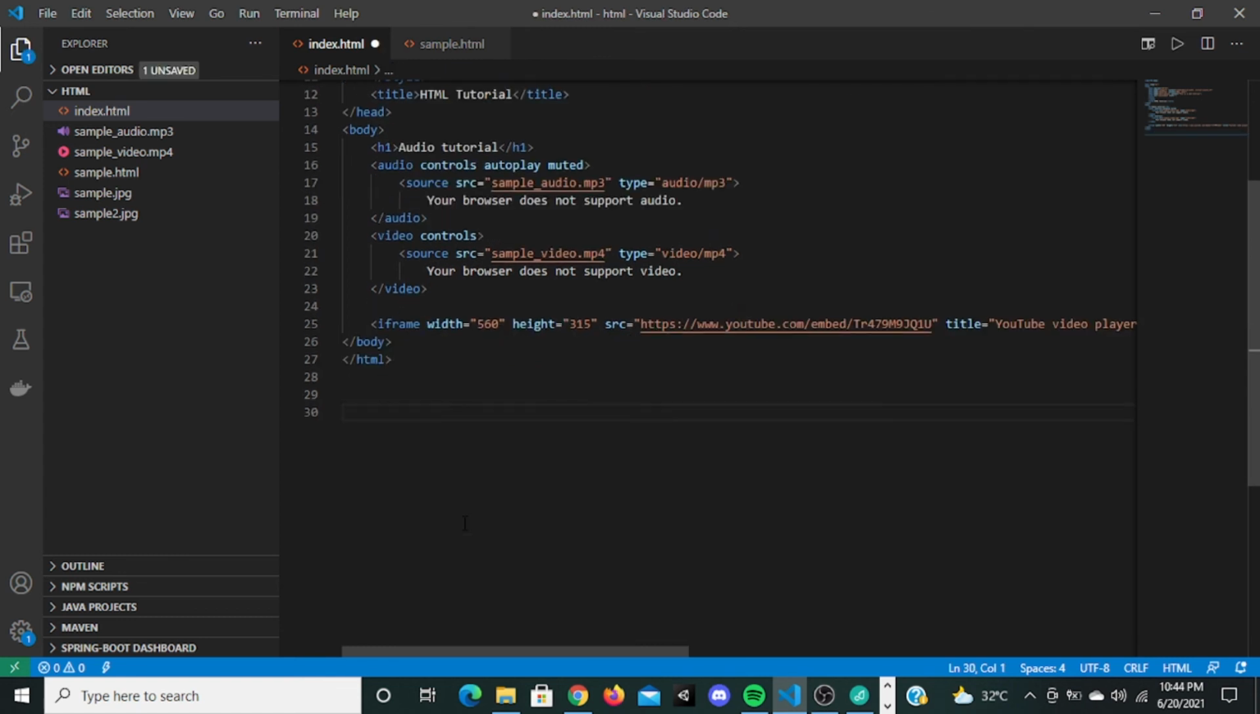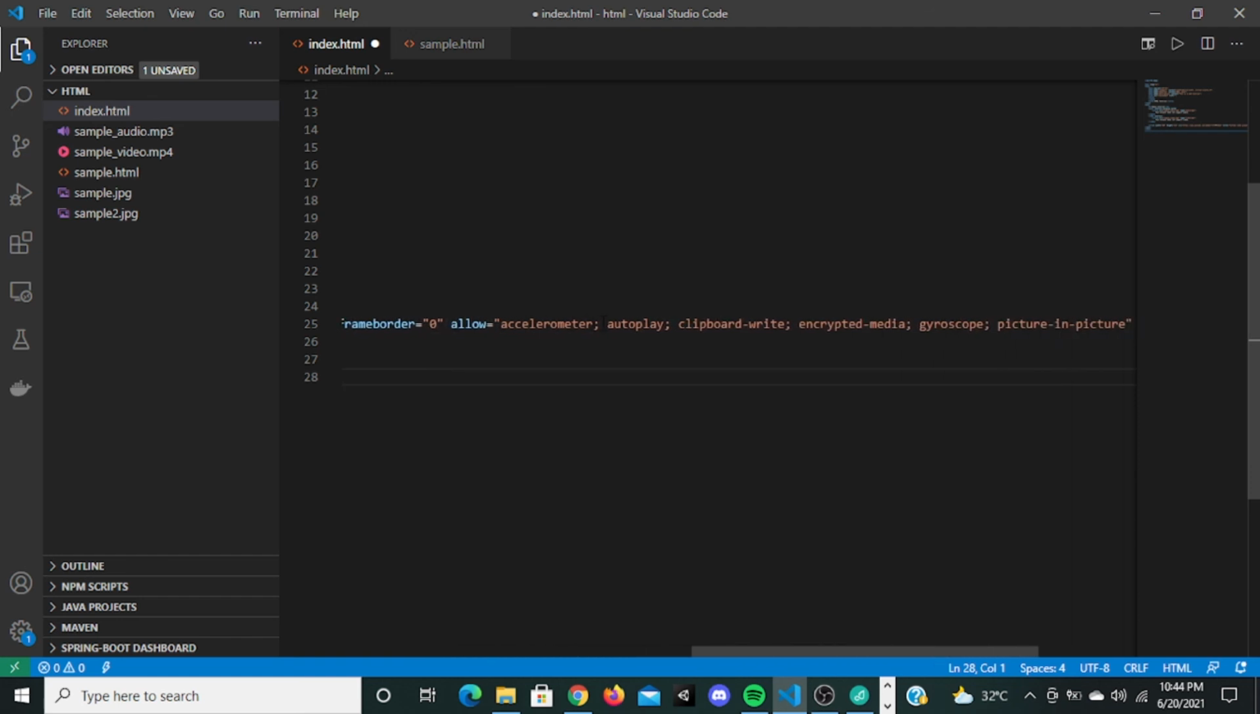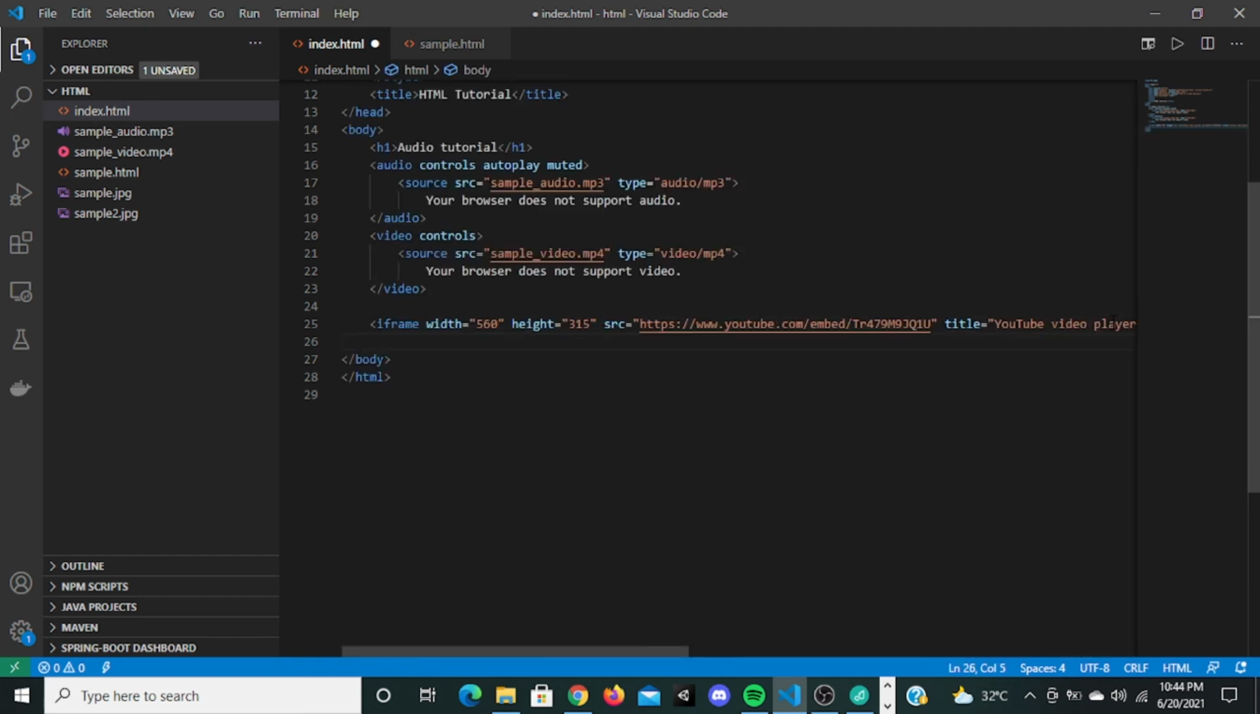Let me put a comment right here. We say semantic tags. If it's semantic tags, let's go here. There's a tag called nav. This says that this is a nav bar where we are going to navigate using links.